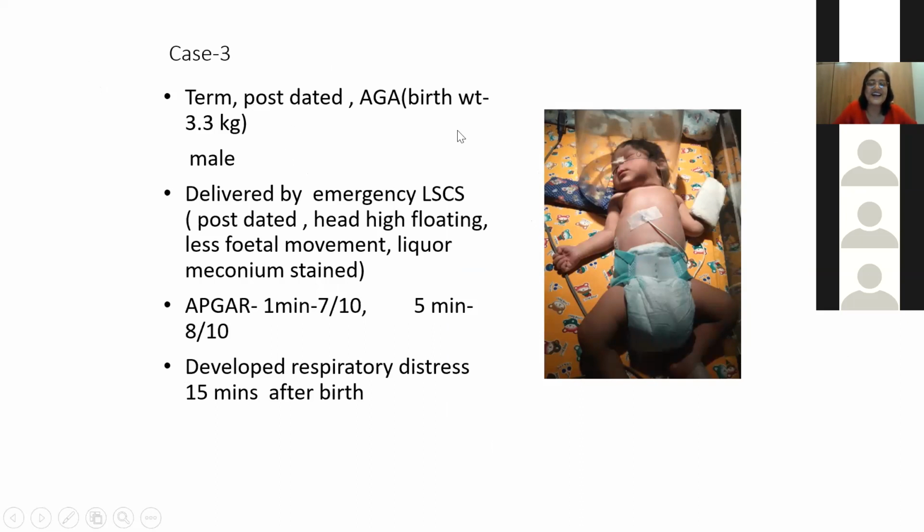If they require, they can repeat again. Okay, so case 3, very common thing. This is the second most common case in developing countries. This is meconium aspiration syndrome.